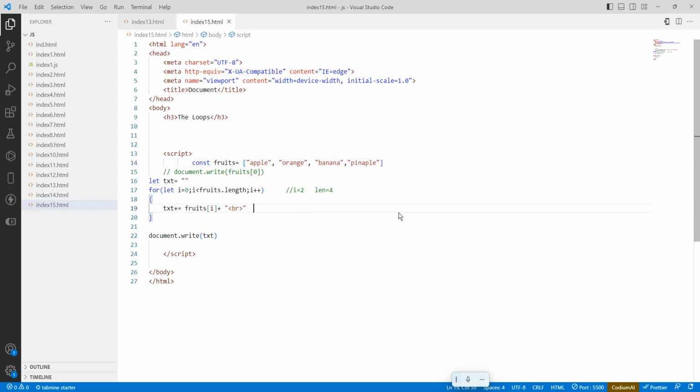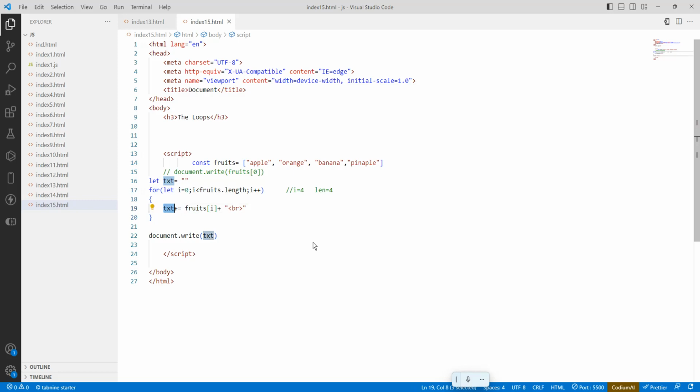Okay. So now again increment, it becomes 3. Is 3 less than 4? Yes. What is fruits of 3? 0, 1, 2, 3. Pineapple. The pineapple is added to the text. Then increment by 1. So now i is 4. Then it will come. Is 4 less than 4? No. Then the condition breaks. So then it will come out of the loop. Then it is going to display the text.